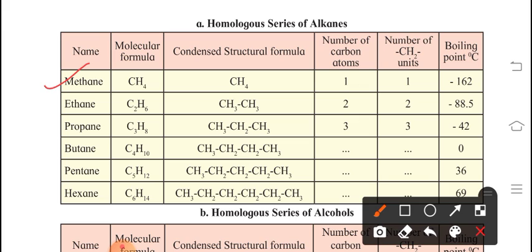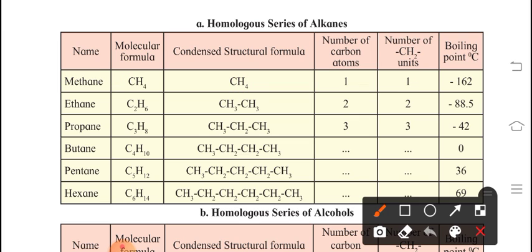First is methane. Molecular formula for methane is CH4. You have to learn all these things. Now, if you want to write the chain formula, which is a part of structural formula, because there is a single carbon, we have to write CH4 itself. Now, number of carbon atoms. How many carbon atoms are here? One carbon atom. Number of CH2 units in this? How many CH2 can you make? Only one. Its boiling point is minus 162 degrees Celsius.